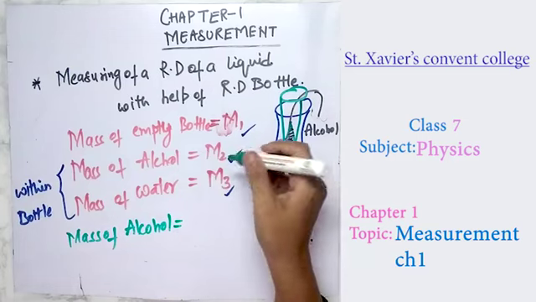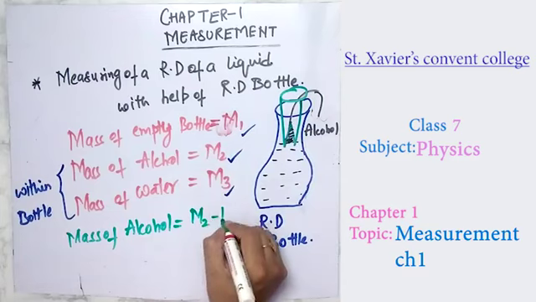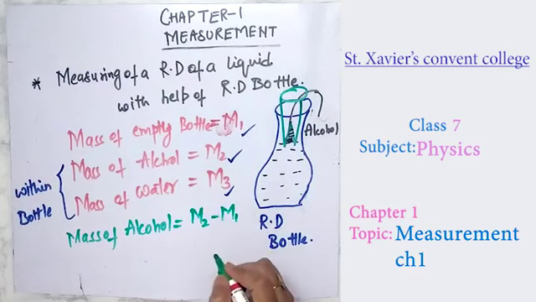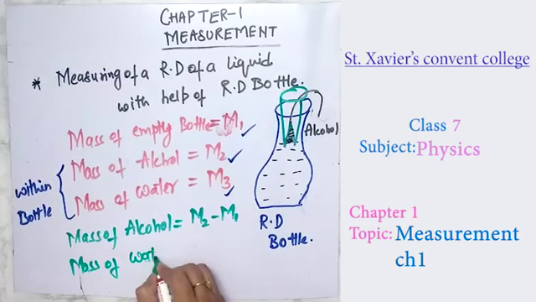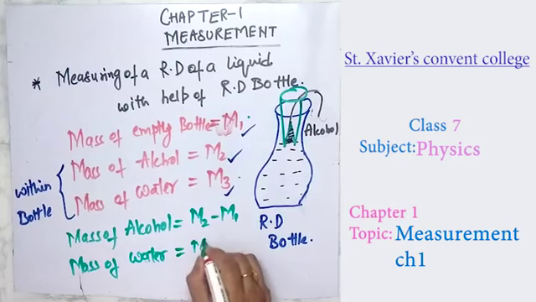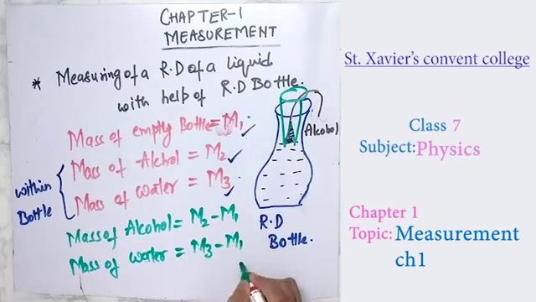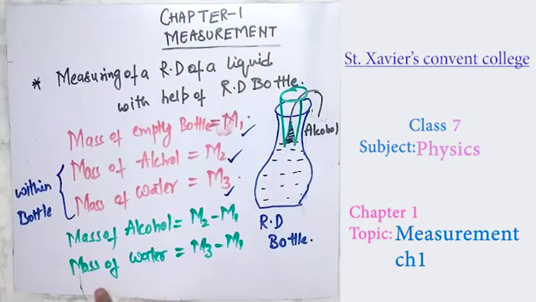So the mass of alcohol, you can quantify as m2 minus m1. And the mass of only water, what you have to do? m3 minus m1. Now, how are you going to find out the relative density? As I have told you before, in the denominator there should be the mass of water, because the relative density is always found with the help of the water.